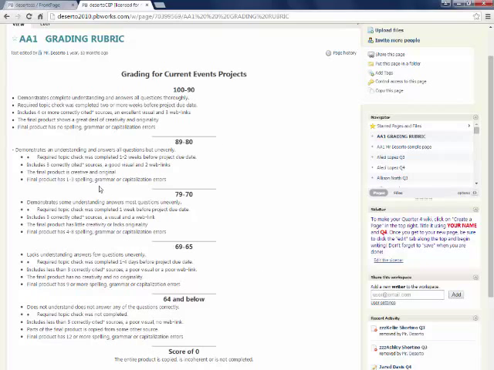Where they landed on this, I would highlight, and then they would get the number, so they would know exactly why they got a 75 out of 100, and the things would all be highlighted to where they are. That's the grading rubric.